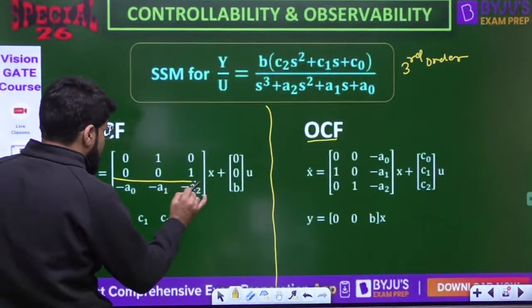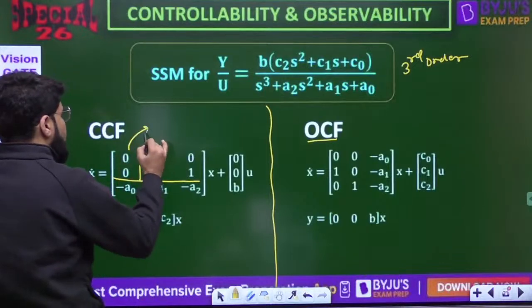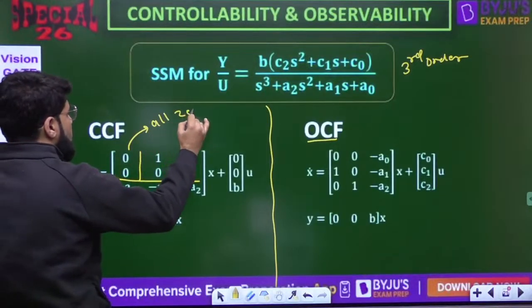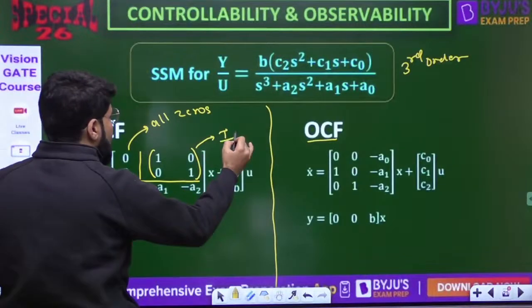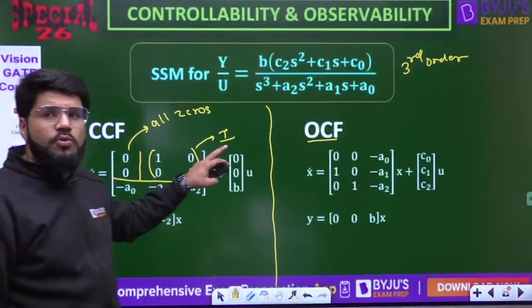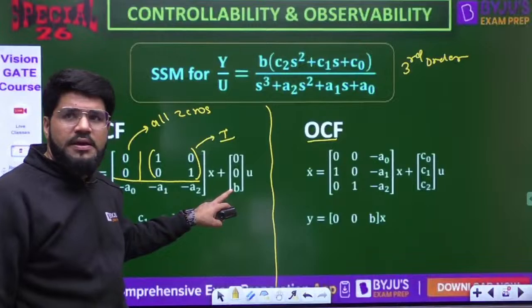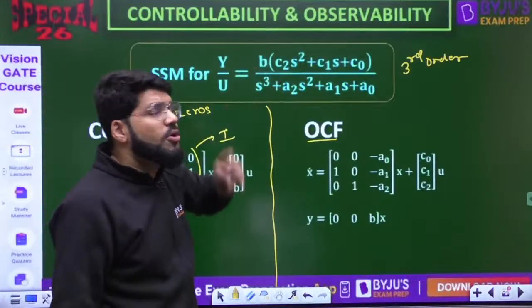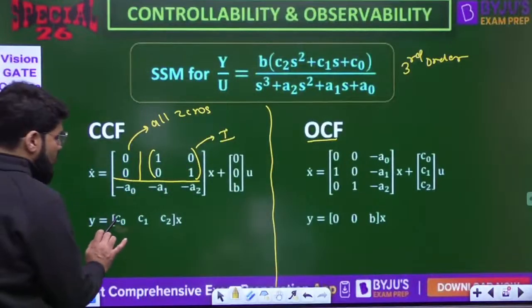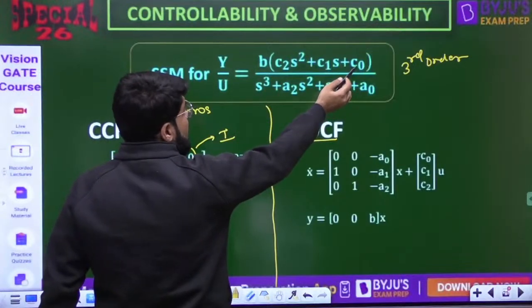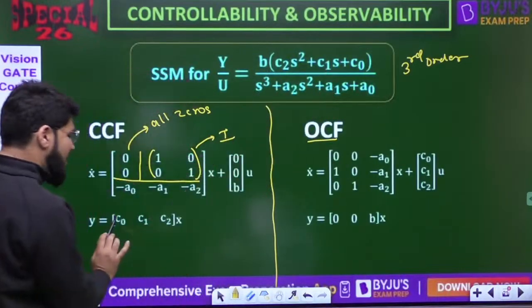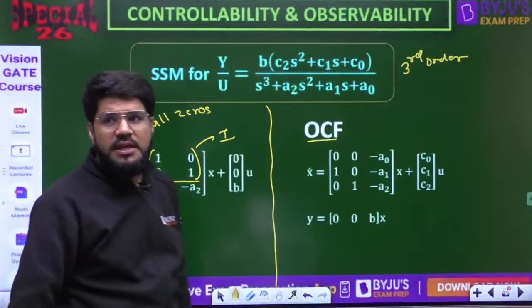So if I separate this, the first column is all zeros, and this is the identity matrix. Plus BU. B has the same pattern, 0 0 b, where b is the common factor of the numerator. Y equals again the coefficients of the numerator, C0 starting with the constant and then in reverse C0, C1, C2, with the same sign.